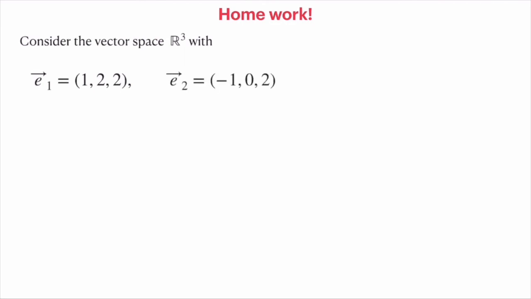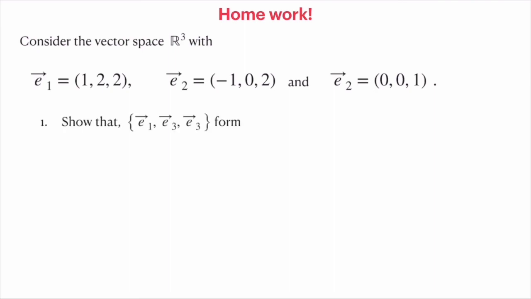It's a fairly straightforward problem, but it needs to be done. Let's consider the vector space R3 with the following vectors: E1 equal to (1, 2, 2), E2 equal to (-1, 0, 2), and E3 equal to (0, 0, 1). The first task is to show that they form a basis.